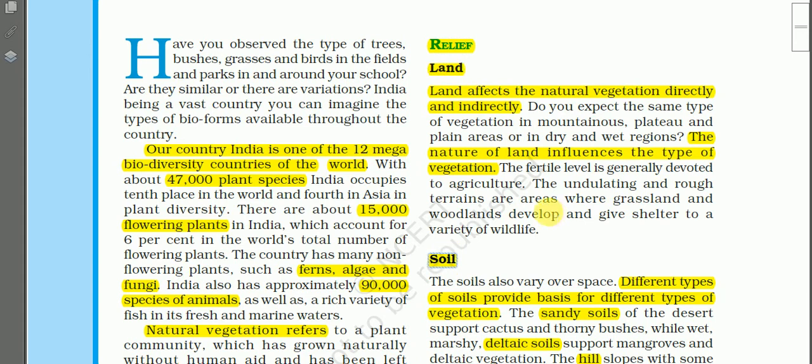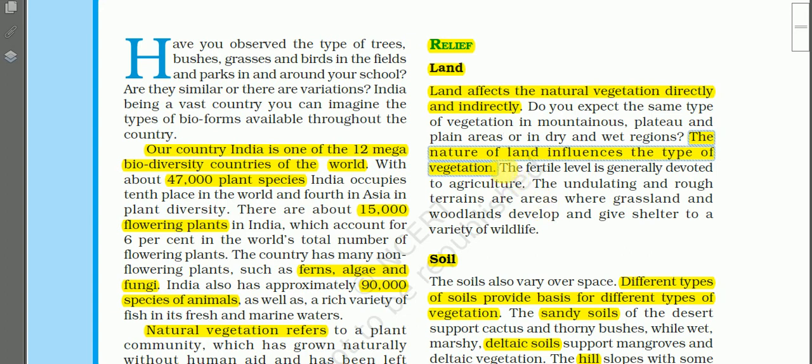Let us read. Land affects the natural vegetation directly and indirectly. You may find different types of vegetation in the mountainous region, another type of vegetation in the plateau region, and in the plain areas you may find another type of vegetation. So depending on the landform we may find different types of vegetation. That is, the nature of the land influences the type of vegetation.